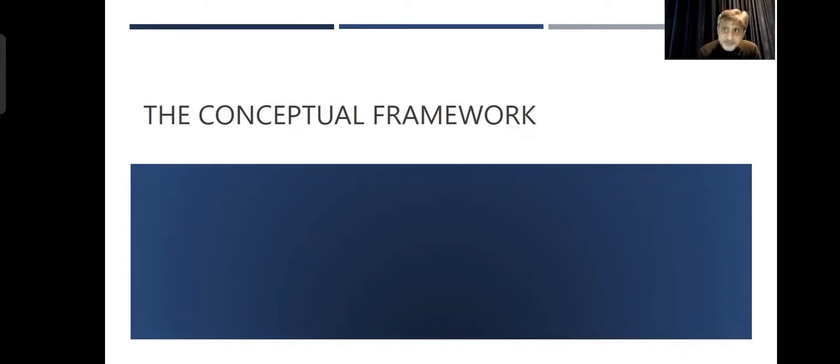Now, last time the conceptual framework was updated in 2018. Before that, it was given in 2010. And before that, it was in 83.